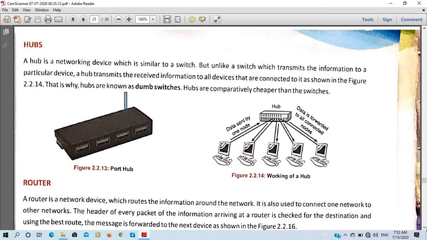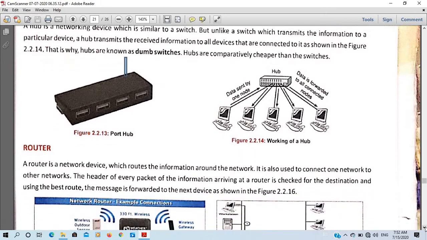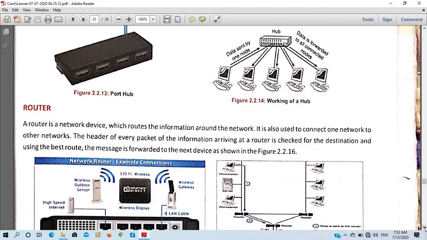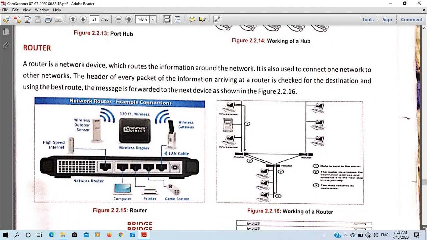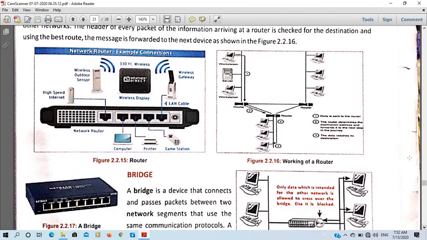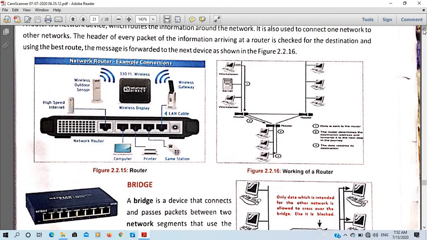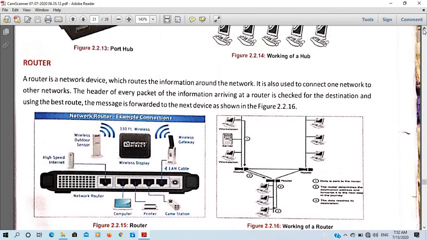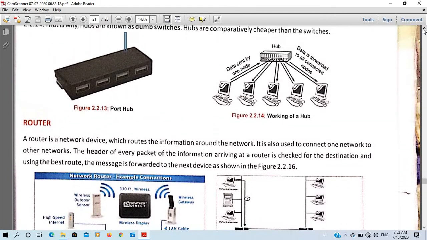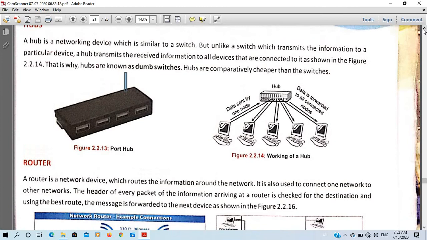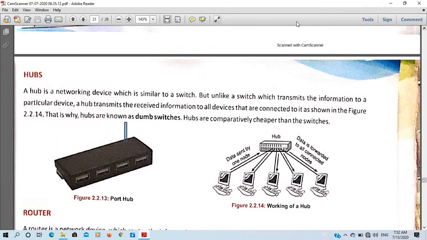You can see repeater and router on page number 84 or 85. Router and bridge are given here, so we have to find repeater too, which may be given on the previous page.